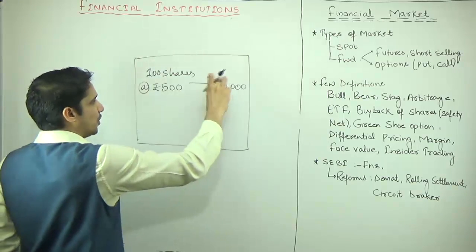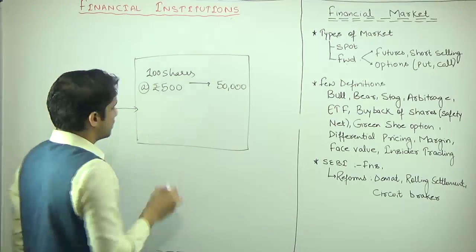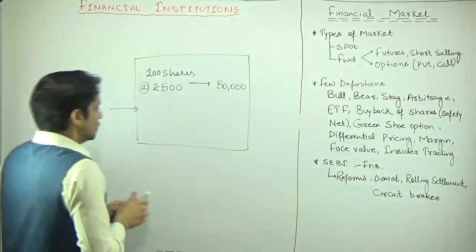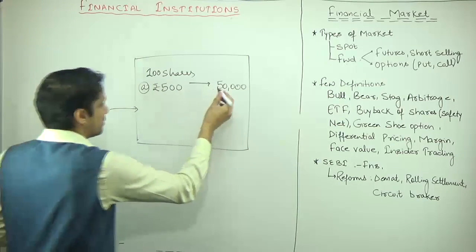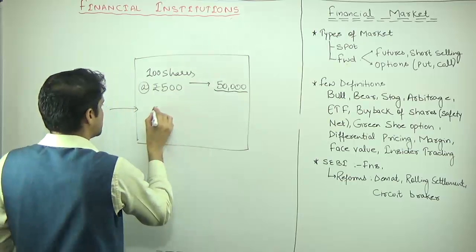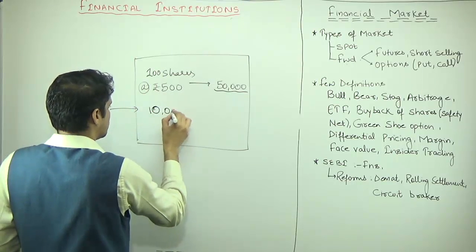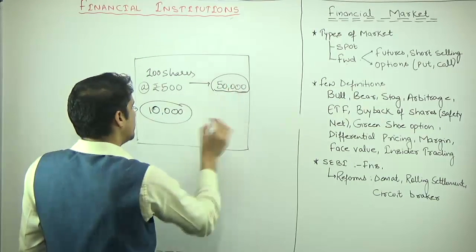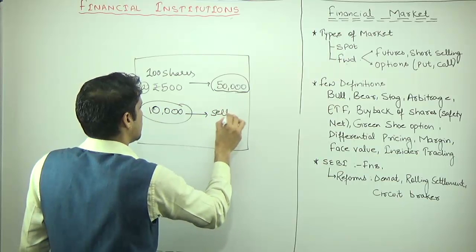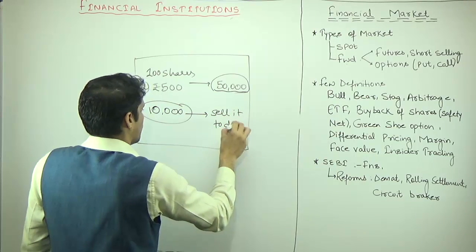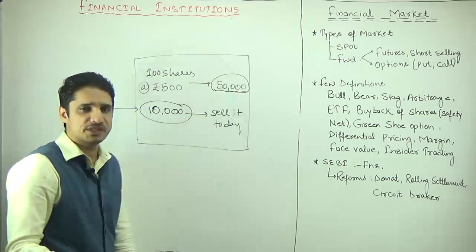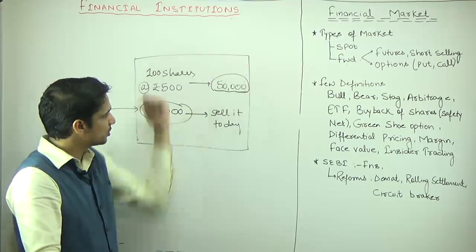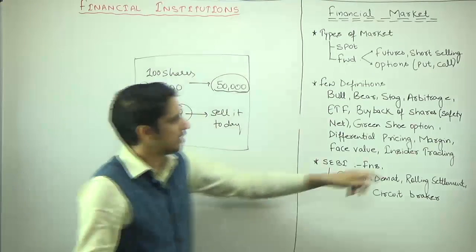So rather than paying this full 50,000, this service provider or the merchant bank, for example ICICI Direct, will say, you just pay me a certain percentage of this 50,000. It means just pay me 10,000 rupees, 10% of this, and then you can purchase shares worth 50,000. The only condition is you have to sell it today, or pay me the remaining 40,000 rupees and convert this into your portfolio. Such an option is known as margin.